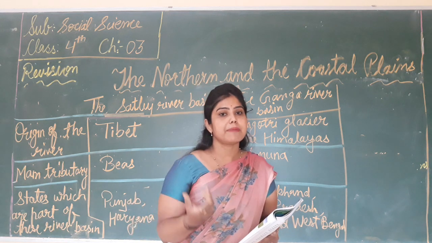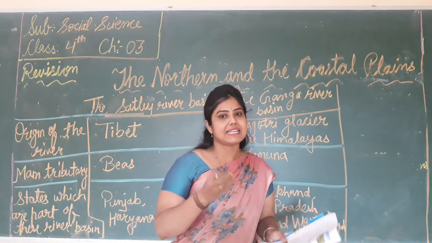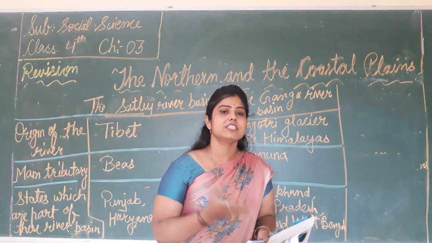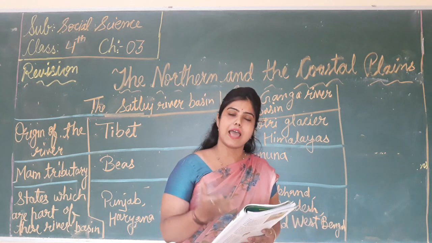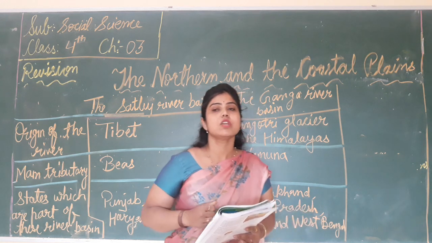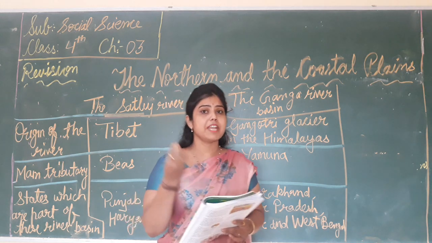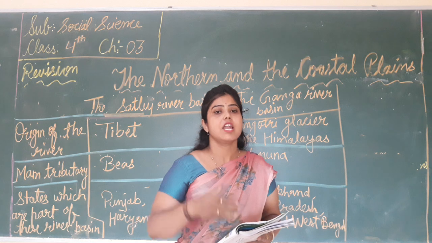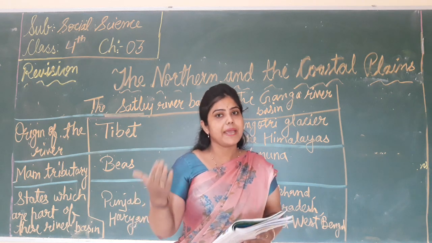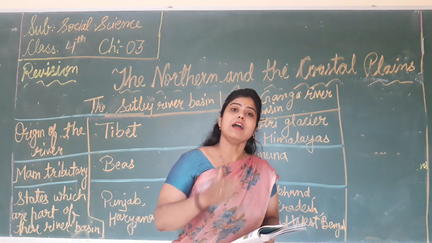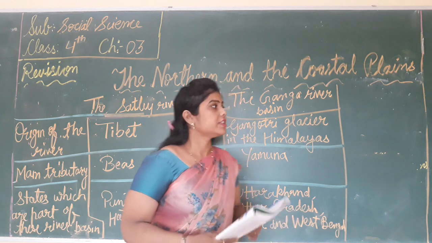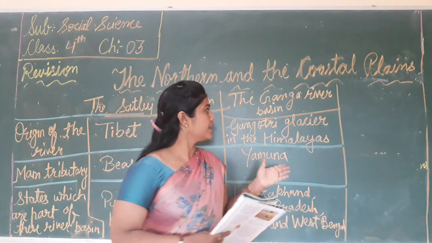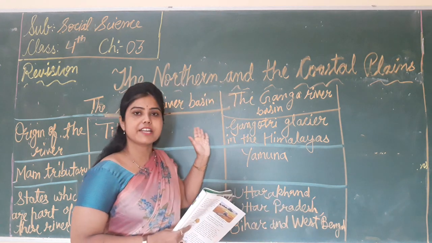So what is a basin? A basin is an area watered by a river and its tributaries. What do you mean by the term tributaries? It means a small river that joins a big river, that is called a tributary. So there are three river basins, the first is the Satluj river basin.